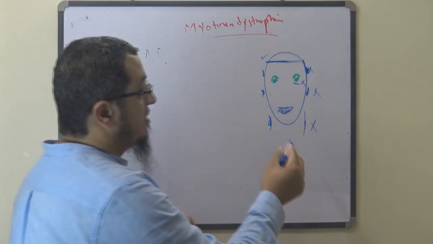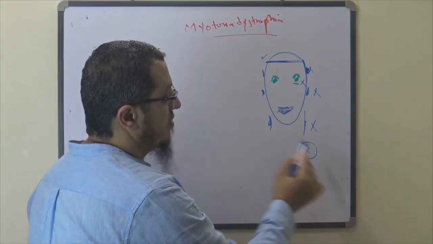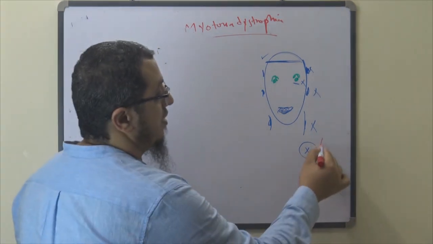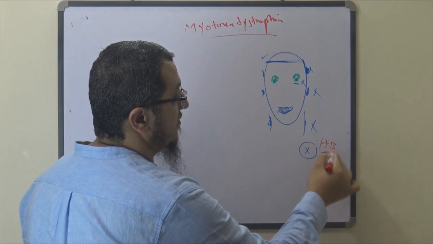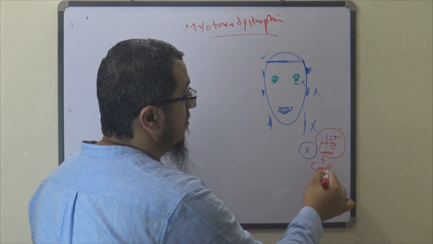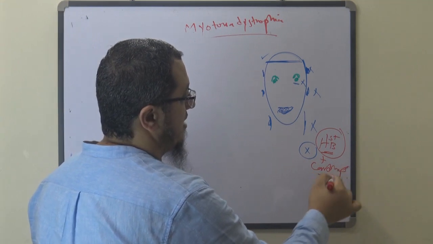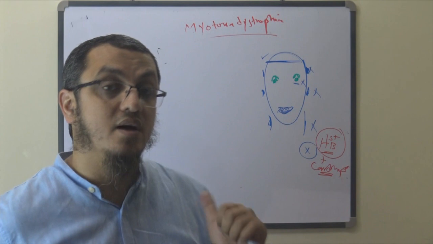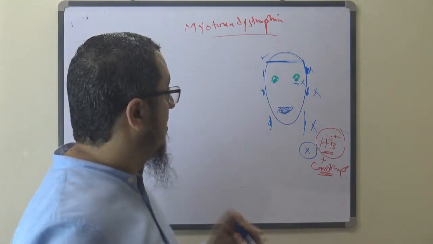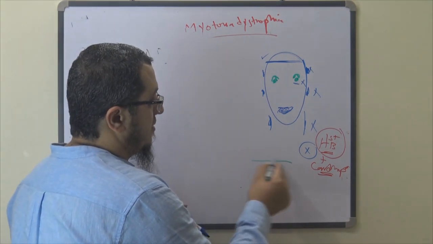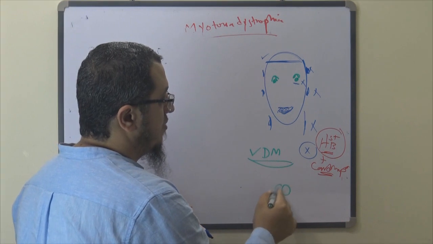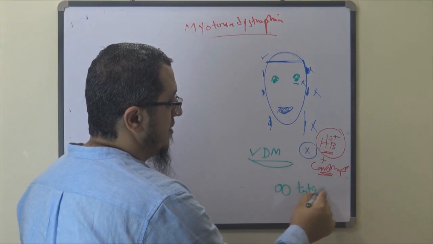In the heart, very important to remember, most patients have first degree heart block, with cardiomyopathy. In the abdomen, do not forget diabetes mellitus, and in the testes, testicular atrophy.